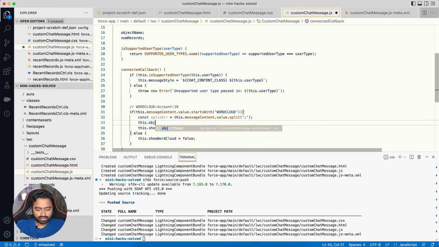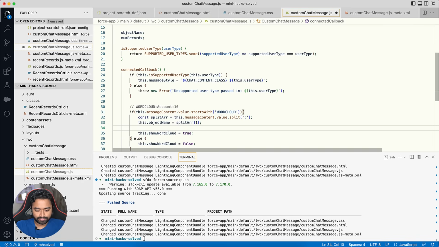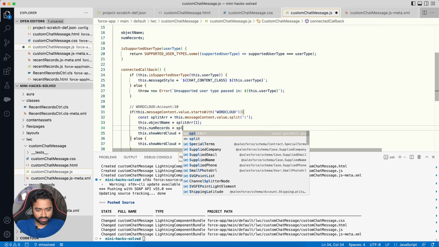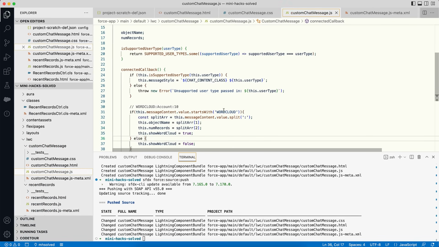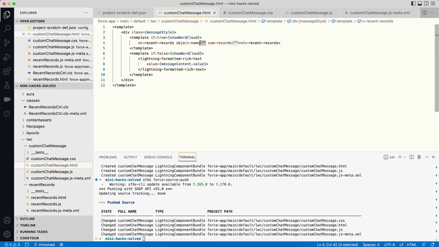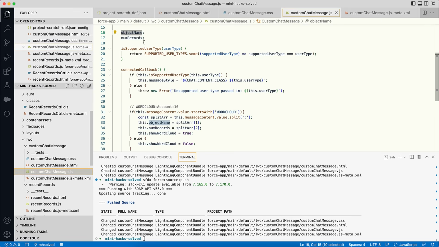We say this dot object name is equal to split array of 1. This dot num records is split array of 2. So this way we are able to get the message and get the additional values from the message itself. And let's pass these properties as parameters to our recent records component.